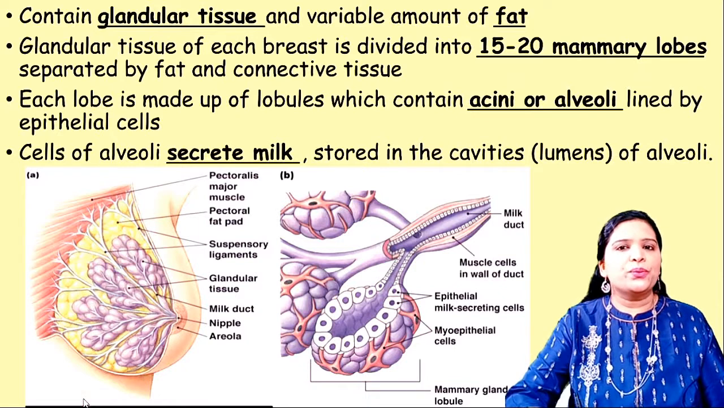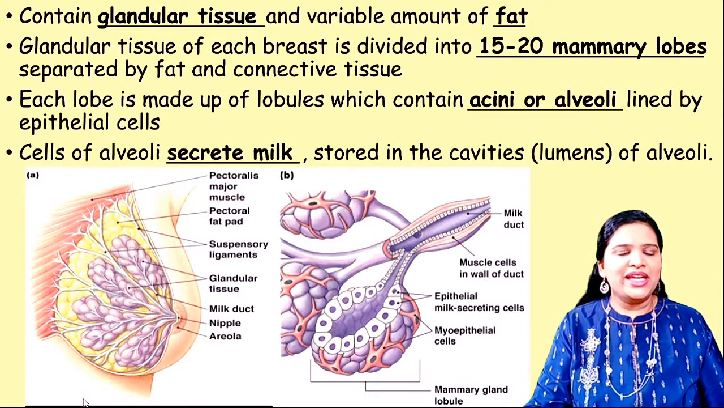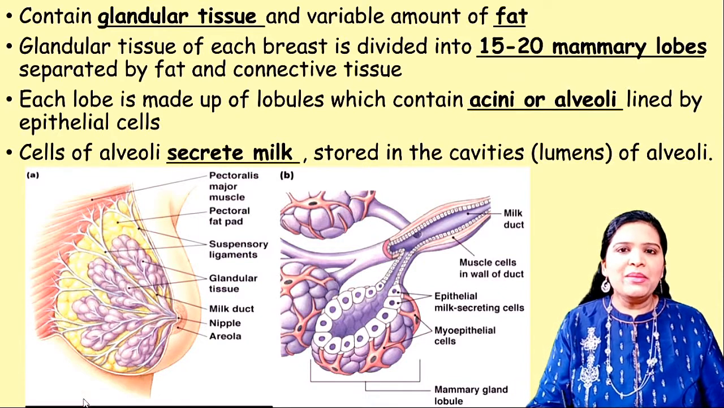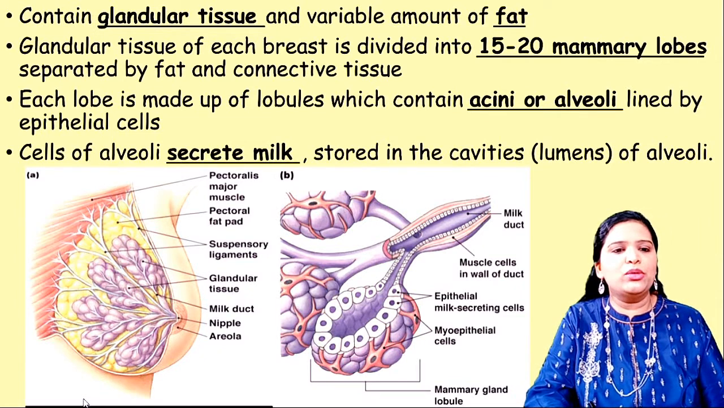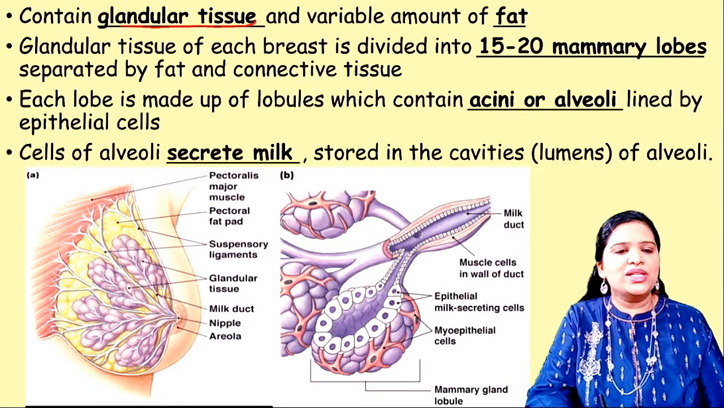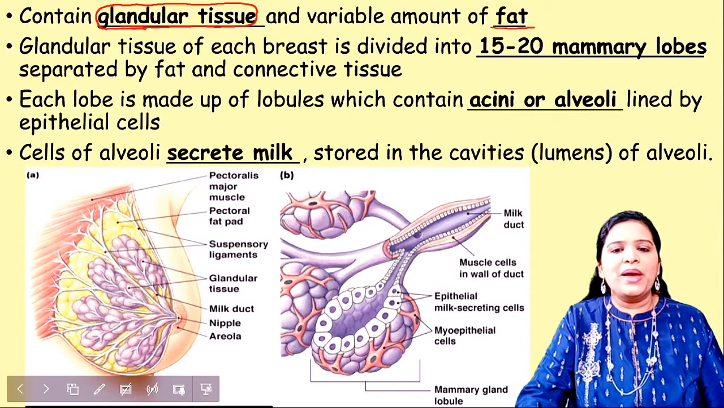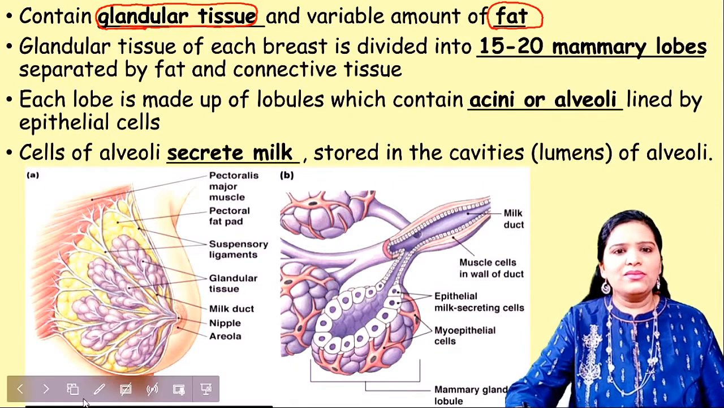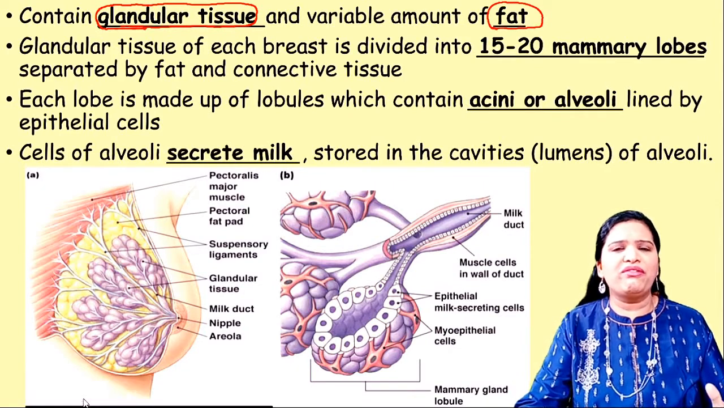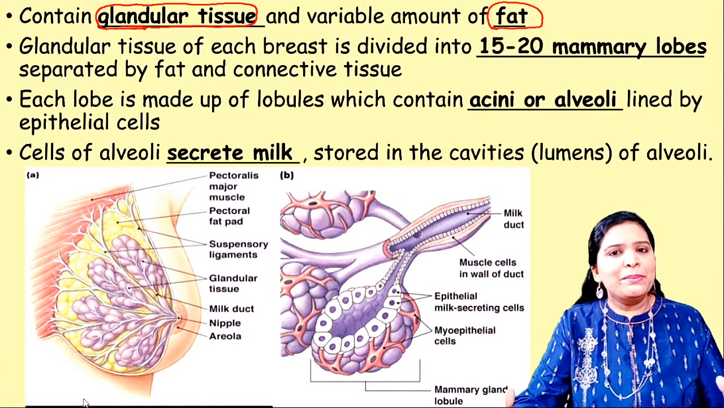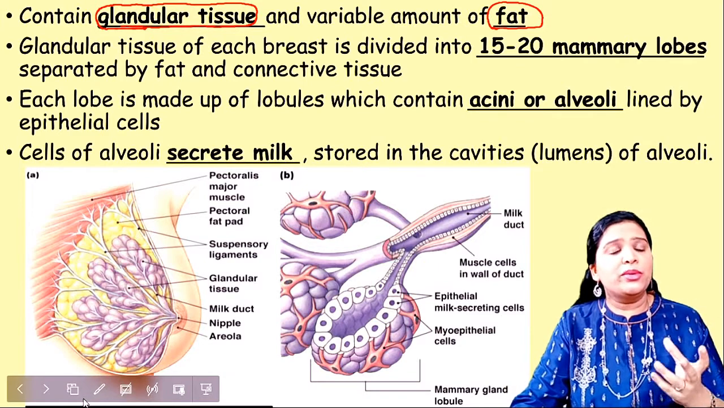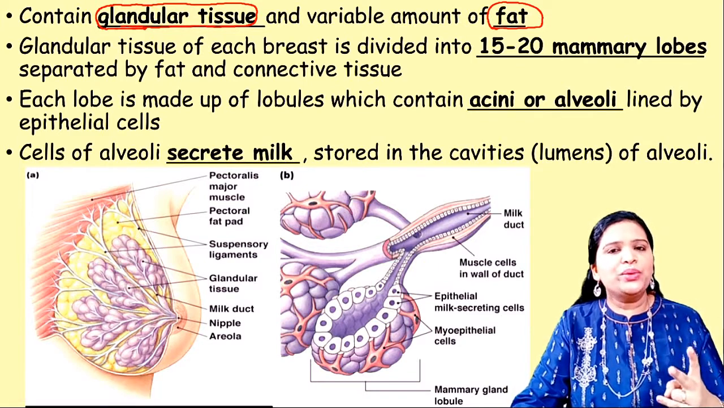Okay, so let us study in detail about the mammary glands and their structure. The mammary gland consists of glandular tissue and a variable amount of fat. So this is very important. What are the main components of mammary glands? First, it contains a huge amount of fat. That's why the breast itself is lumpy. It's because of the huge amount of fat. And number two, it consists of glandular tissue.